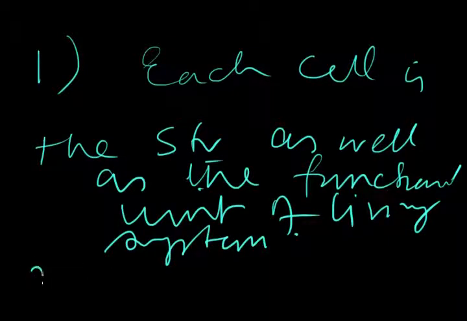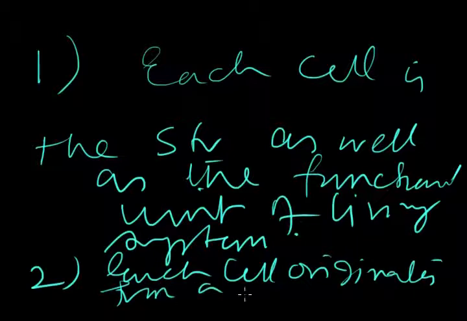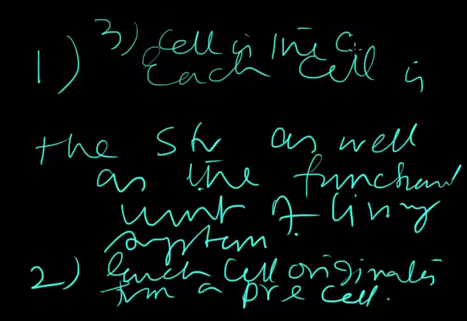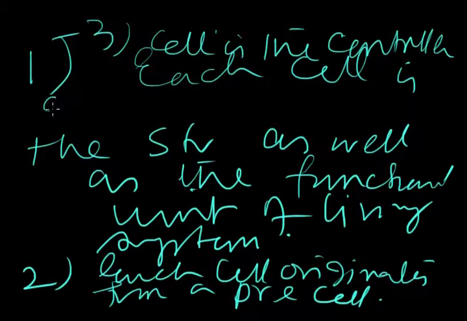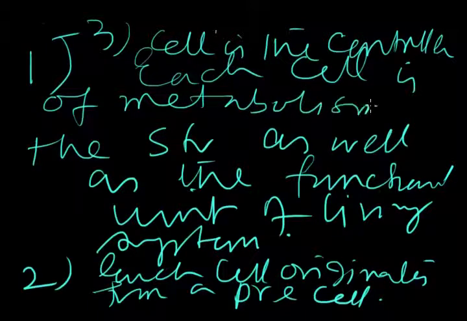Number 2, each cell originates from a pre-cell, which is supposed to be the pre-existing cell. And number 3, cell is the controller of metabolism.